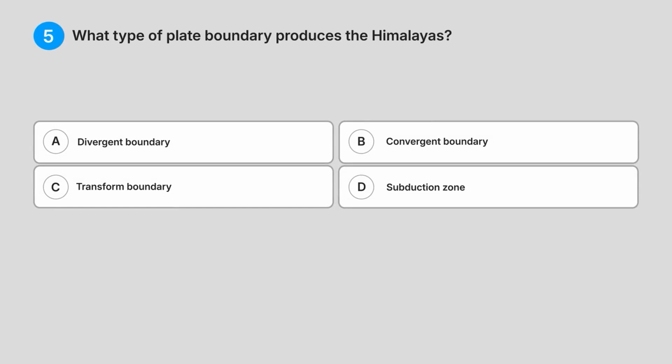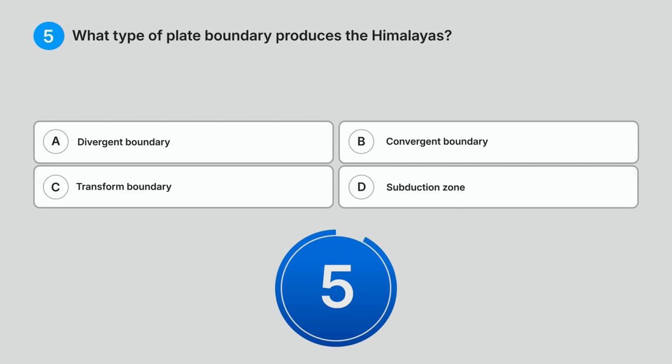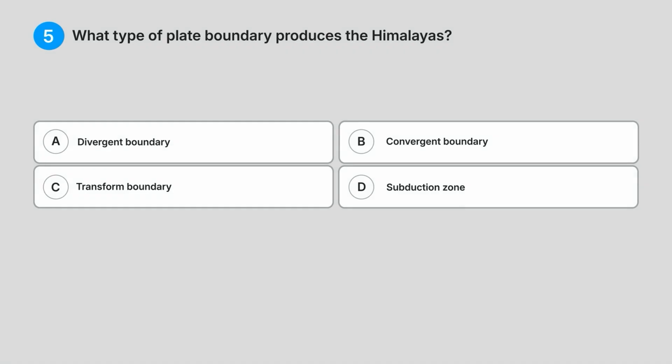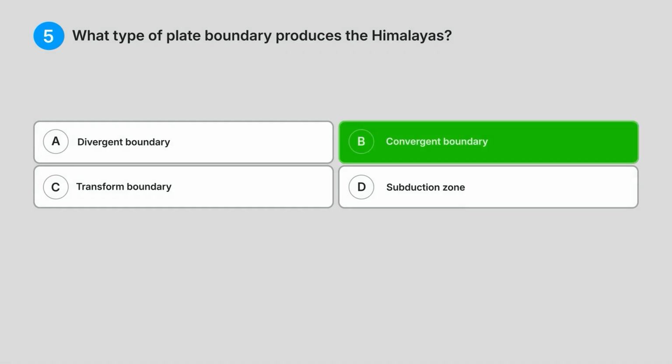5. What type of plate boundary produces the Himalayas? A. Divergent boundary. B. Convergent boundary. C. Transform boundary. D. Subduction zone. Can you guess the answer? Correct answer, B. Convergent boundary.